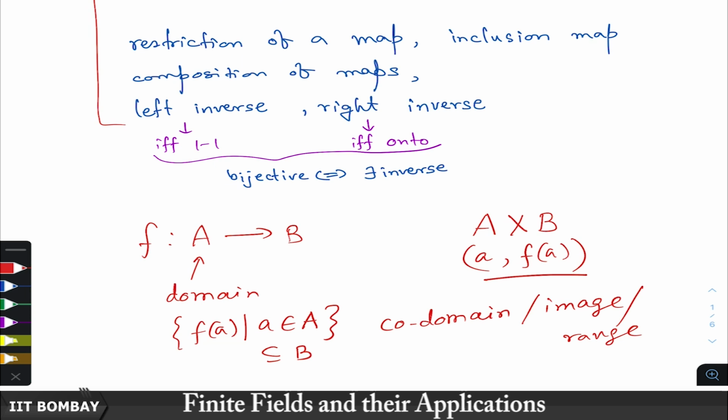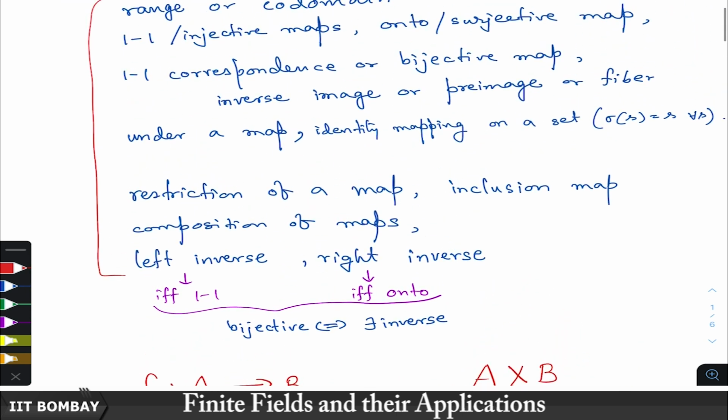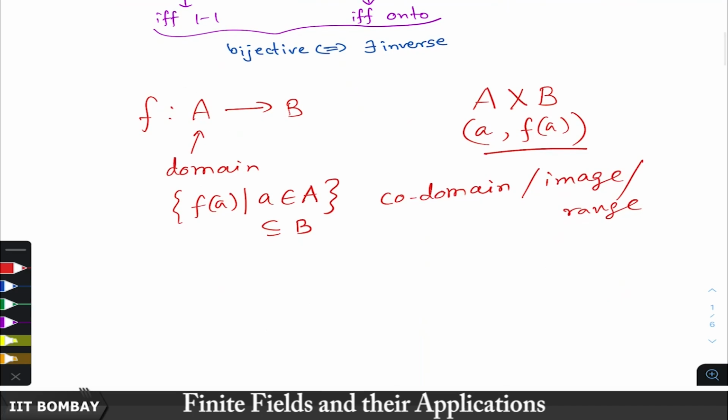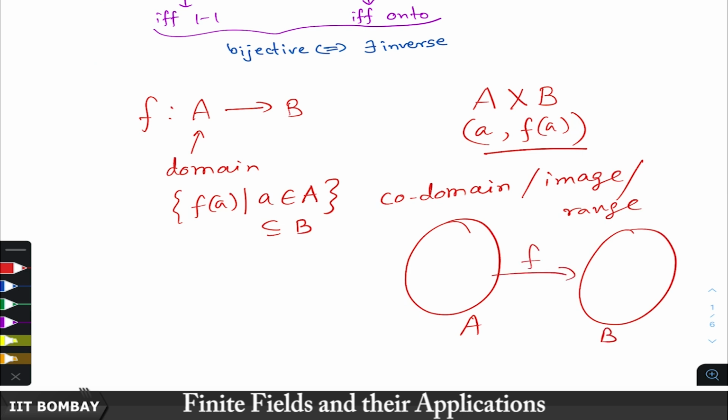And this is a subset of B. Okay. Now, you can visualize it like this: this is A, this is B, there is a map F, and this whole set may be mapped to a subset of B, which is the image of F. Okay, this subset is the image of F. For the elements outside here, there is no element to which they are related. So, it is not in the image.